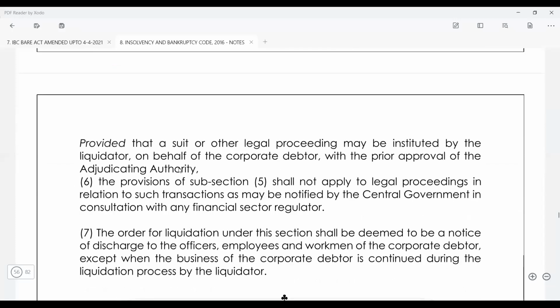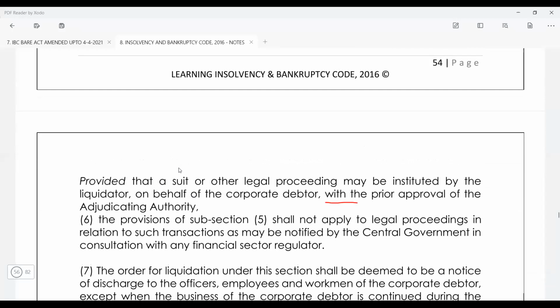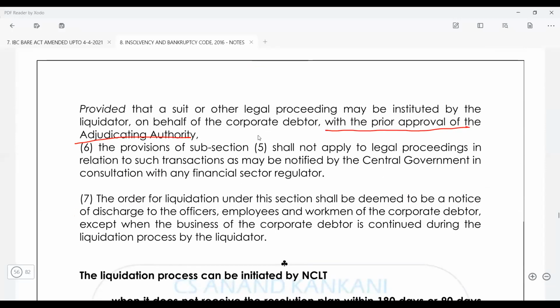Then again, where a suit is already instituted, again it will be with the prior approval of NCLT. So only with the prior approval of the adjudicating authority will the suit or proceedings be approved by the NCLT. Only then can you file the case, otherwise you will not be allowed. Then these shall not apply to the transactions which government or financial, so this is fine.